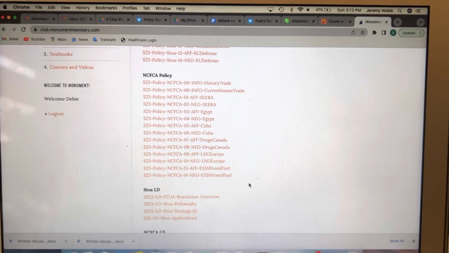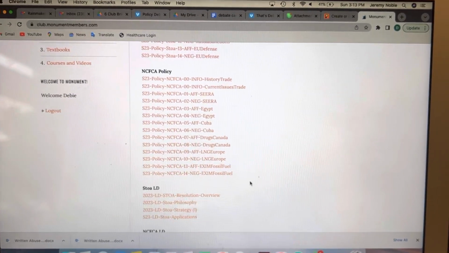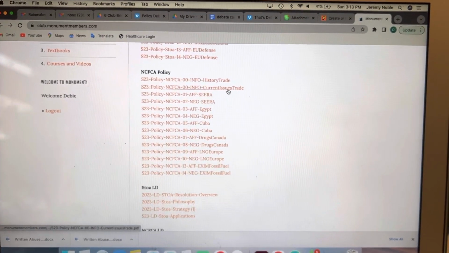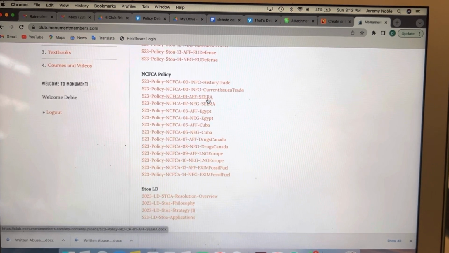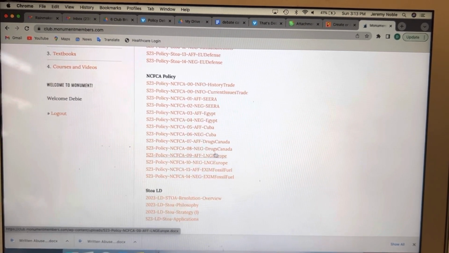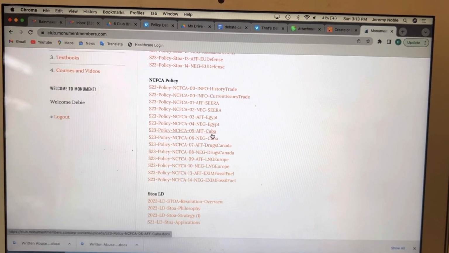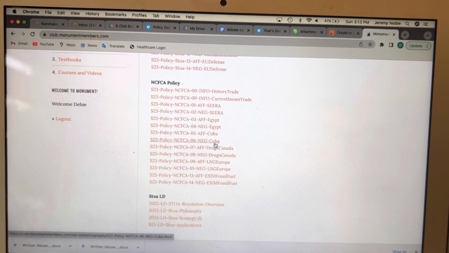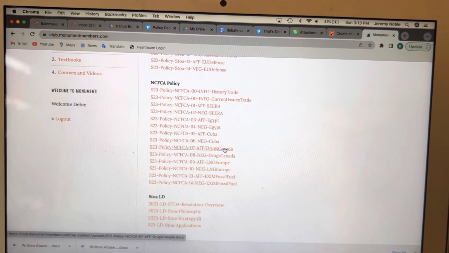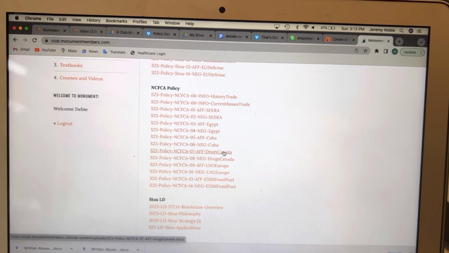Several of these are going to be assigned as homework over the next several weeks, including the history of trade, current issues with trade, and then here's all of the briefs that have currently been put in here. So you can see right here is the AF brief for Cuba. There's also a NEG brief for Cuba. In a couple weeks, we're going to go over the AF brief for drugs for Canada.